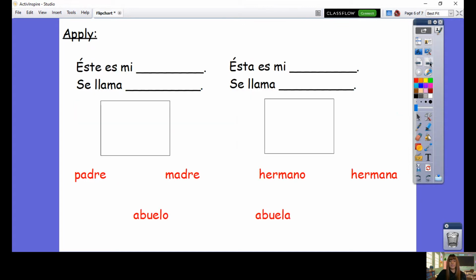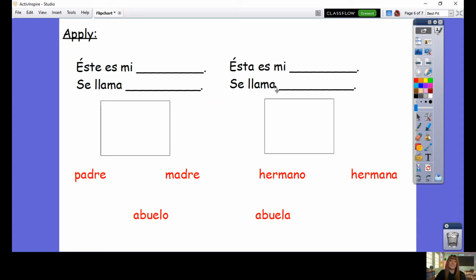Muy bien. So you're going to have a go now introducing some members of your family. So this handout, if you collect the physical home learning pack from school, it is in there. If you are in school, your teacher can give it to you, or you can download it from the website. If those options aren't available, you could just grab a piece of paper and you could have a go just copying what is on the screen.